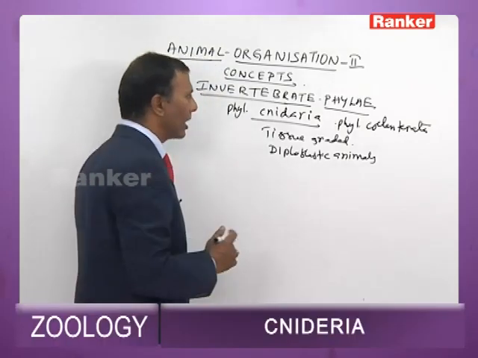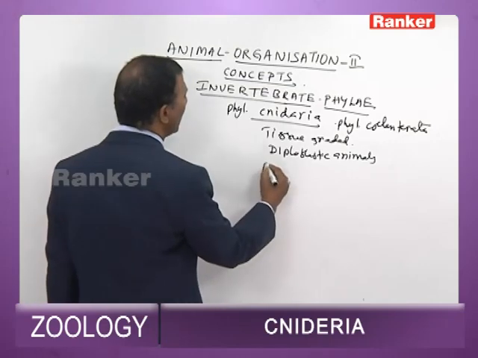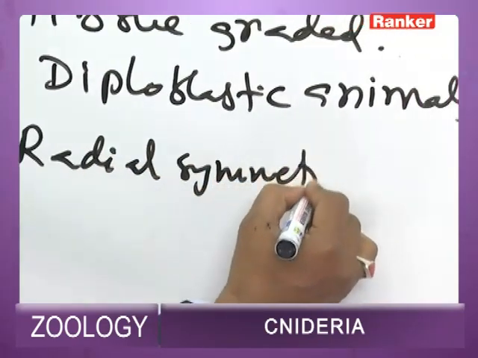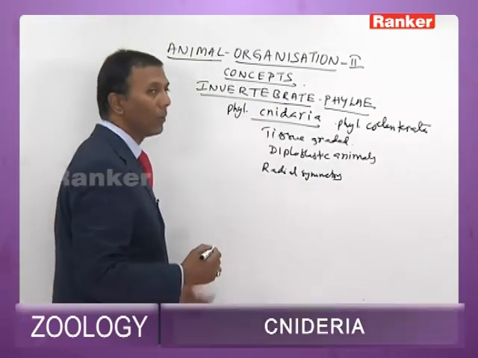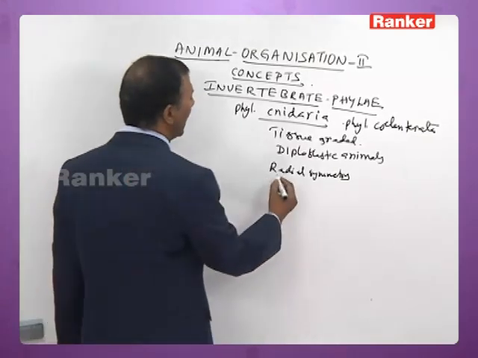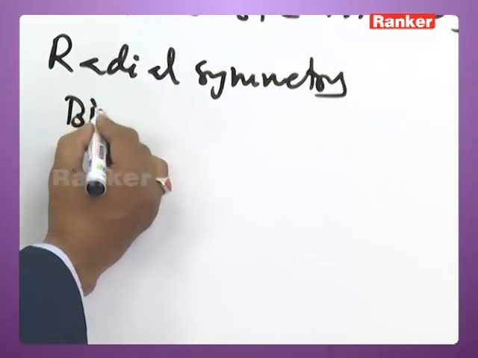Most Cnidaria exhibit radial symmetry, while class Anthozoa of phylum Cnidaria exhibits biradial symmetry.